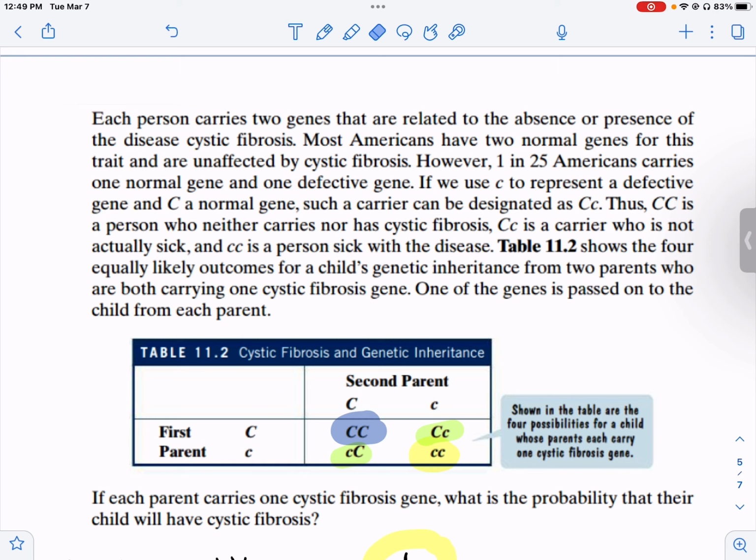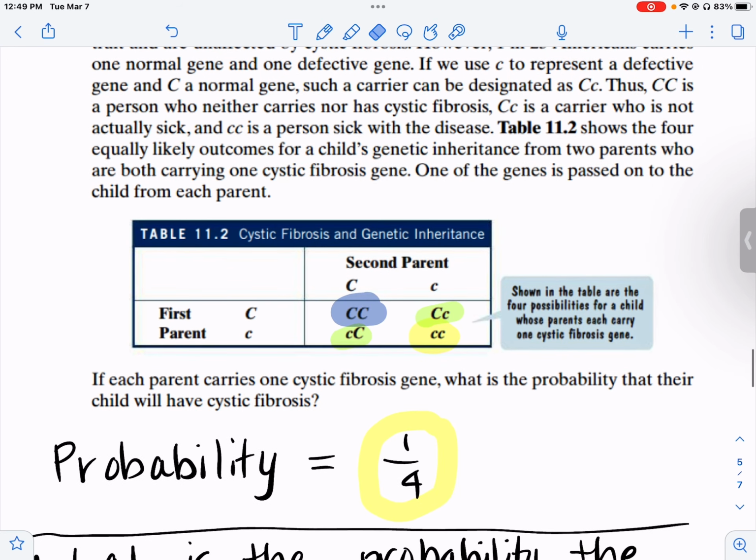To have cystic fibrosis, somebody has to have both of the diseased genes, which is both lowercase, the defective one. So what if both parents are a carrier but they don't have it? If both parents are a carrier, that means they each have 1 normal one, the capital, and 1 lowercase, the defective.